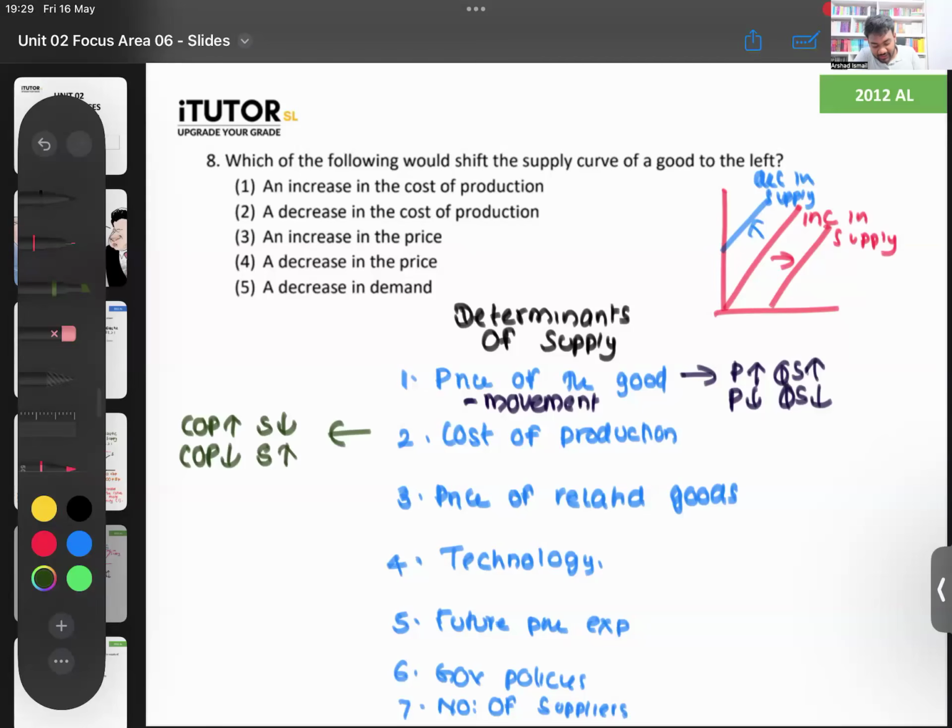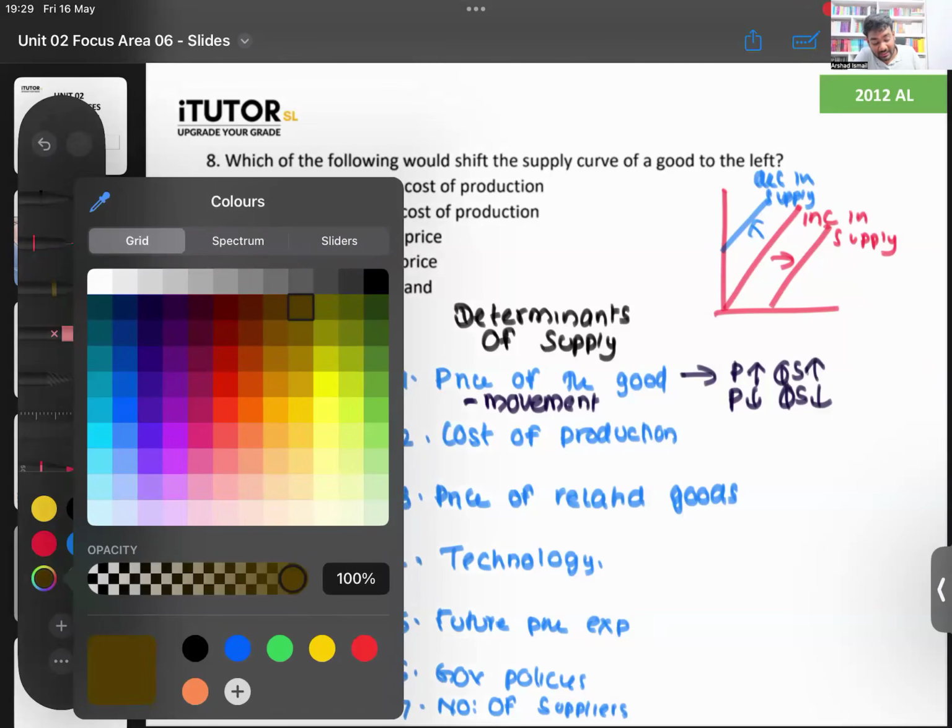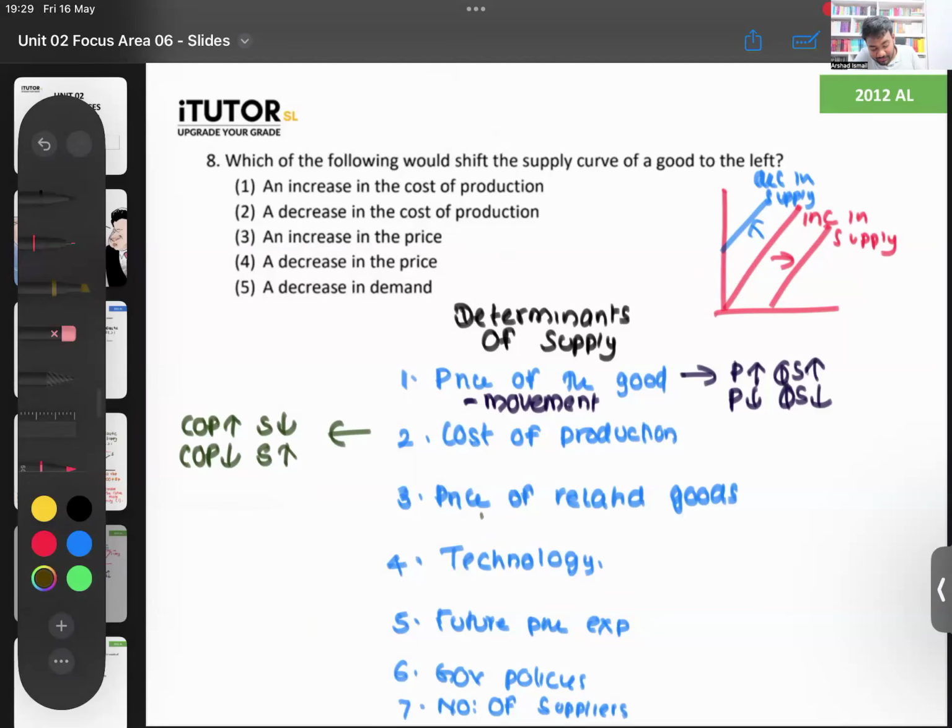Okay. Price of related goods. What if the price of the related good increases? Now, a related good for me could be something like graphic design. With my same laptop, my same labor, I can do graphic design. If the price of graphic designing increases, I will stop supplying econ classes and go supply that.